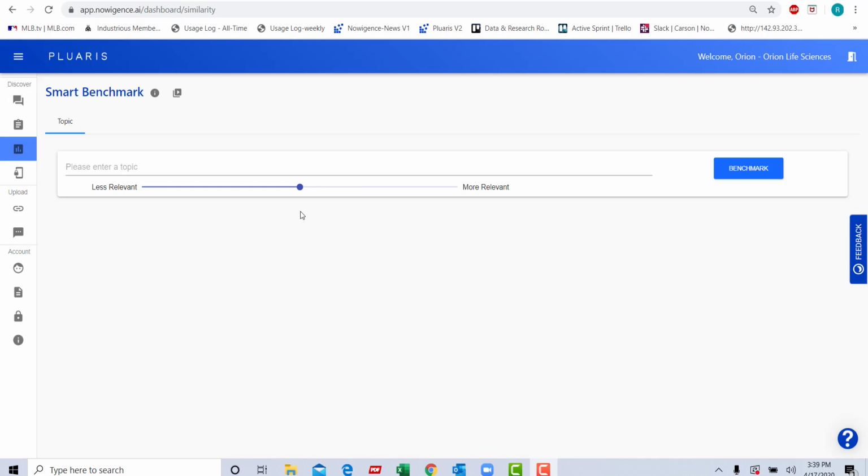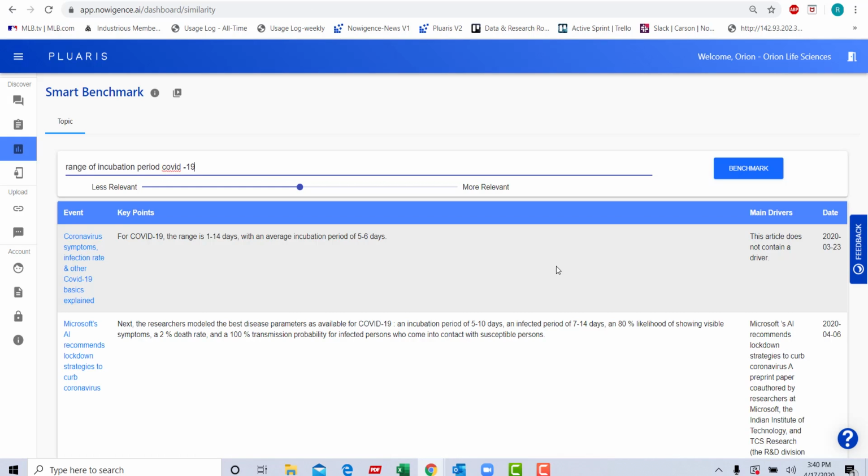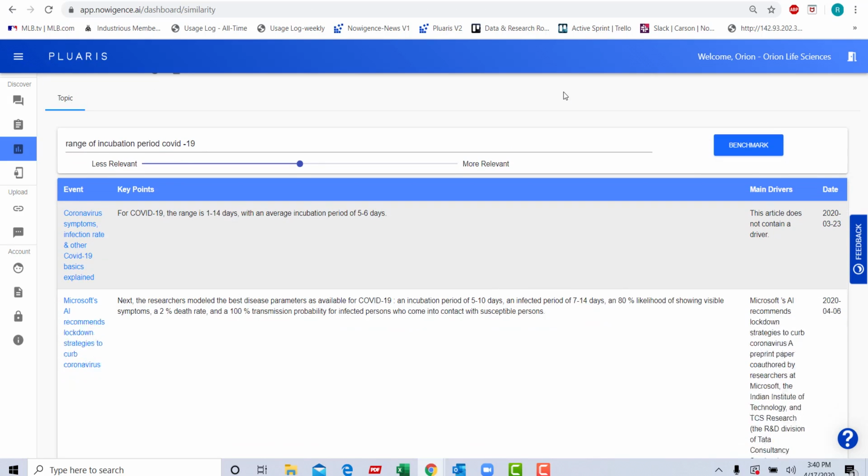Now let's get started. We wanted to look up the range of incubation periods for COVID-19 in humans. So we're going to use our smart benchmarking tool in order to see if we can determine this information. Now, we're able to pull up quite a few articles and quite a few data sets that allow us to be able to pull information from.